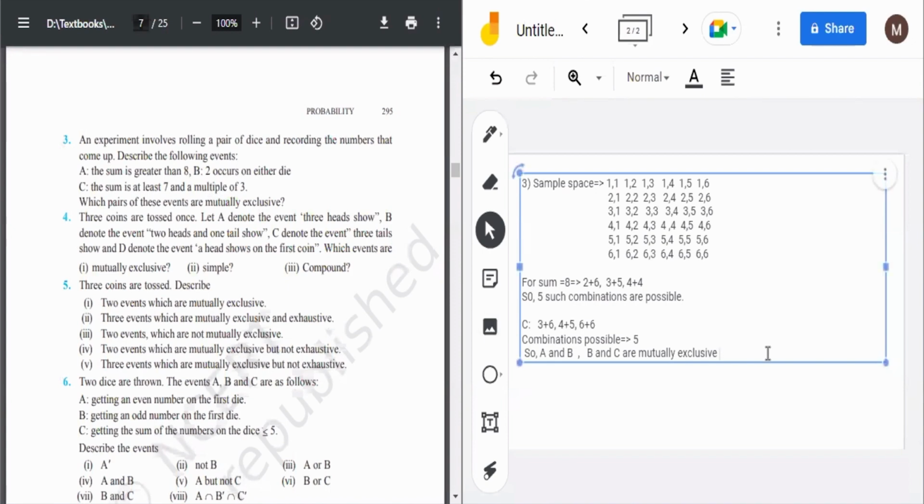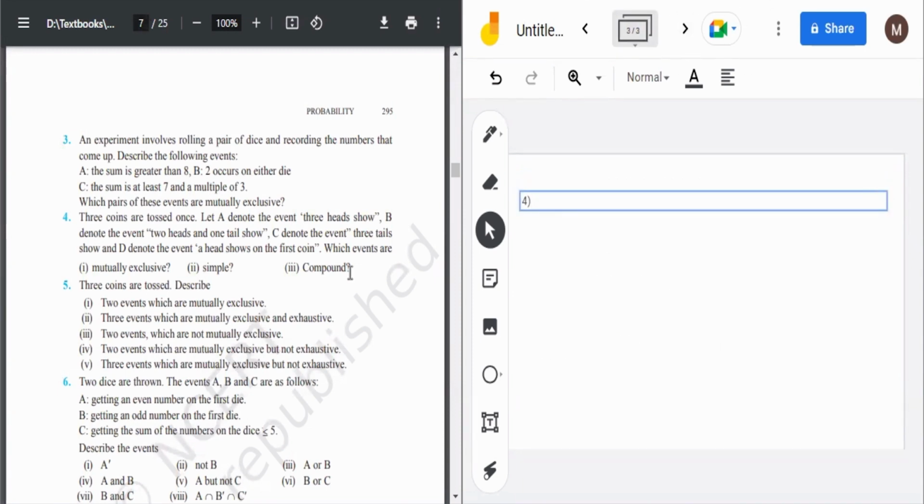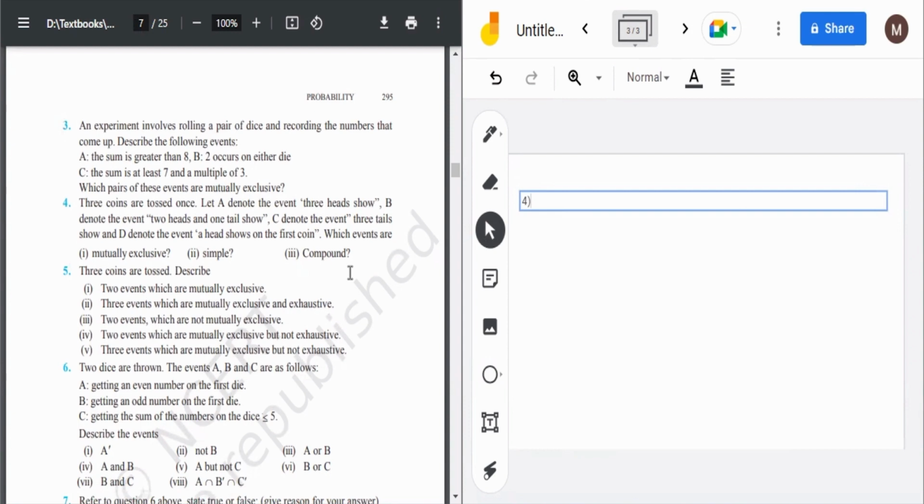So let's move to the next question. 3 coins are tossed once, let A be the event 3 heads show. First see, 3 coins are tossed. So what could the sample space be? We have to write the sample space first. 3 coins tossed. So what will the sample space be? Sample space is equal to